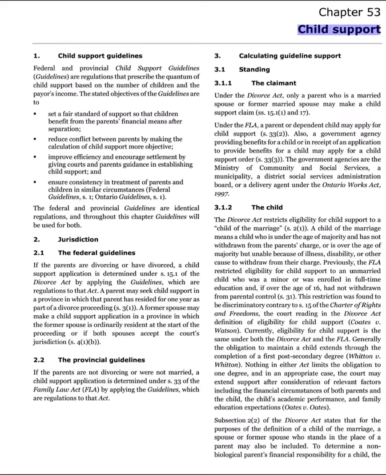Chapter 53: Child Support. 1. Child Support Guidelines. Federal and Provincial Child Support Guidelines. Guidelines are regulations that prescribe the quantum of child support based on the number of children and the payer's income.